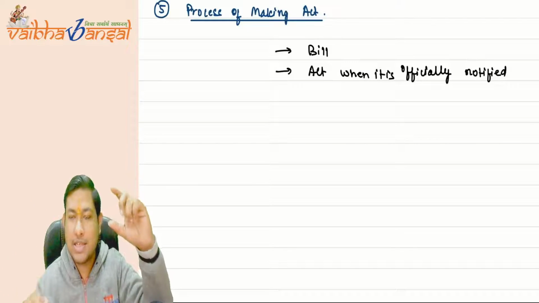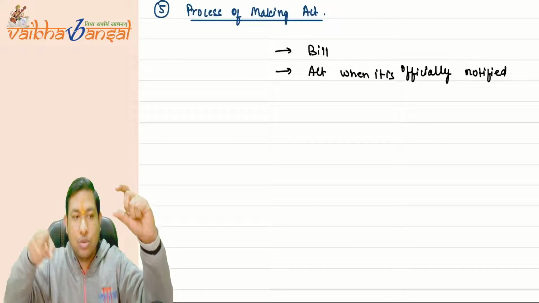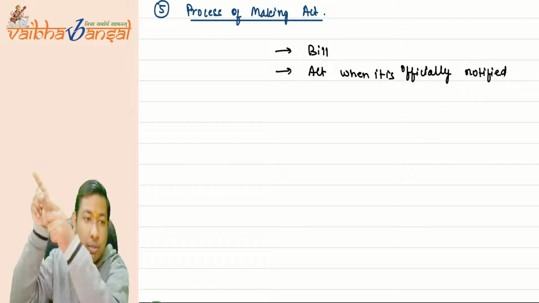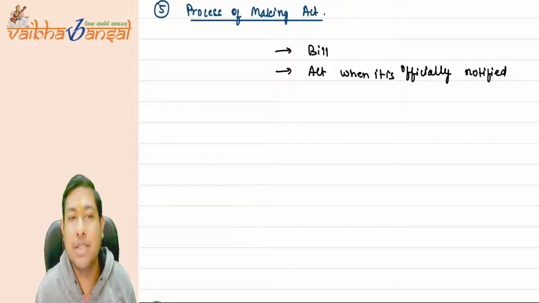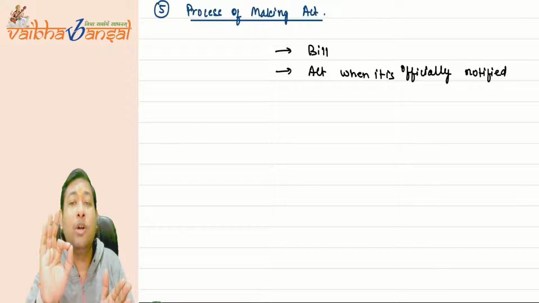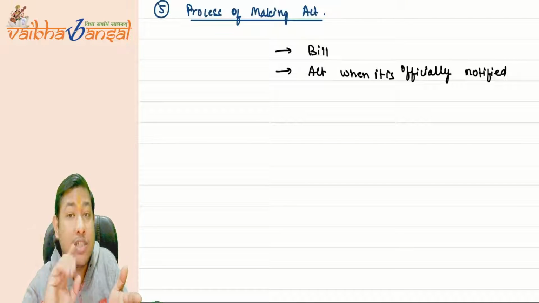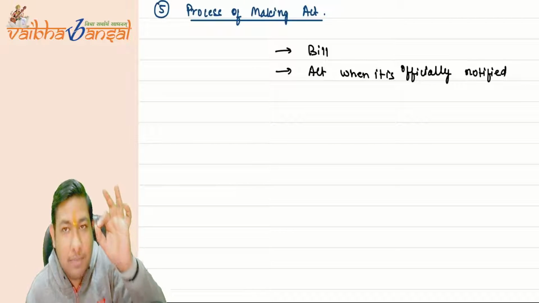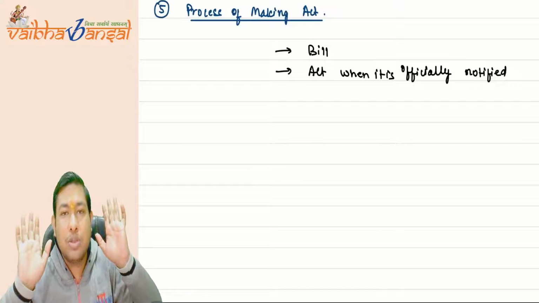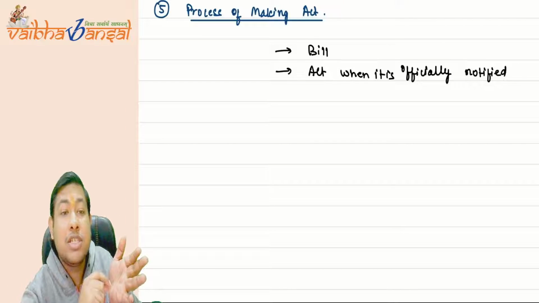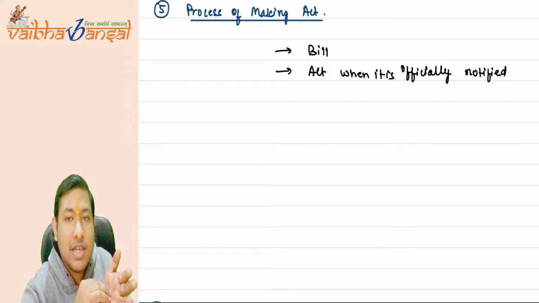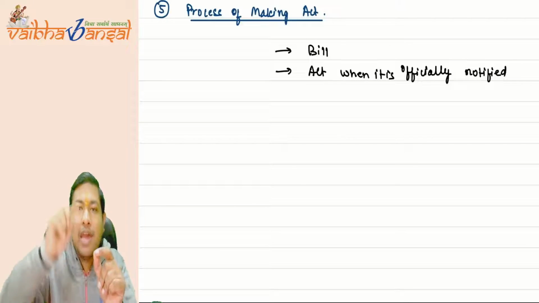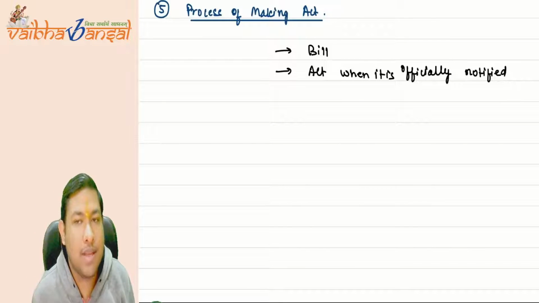Okay, if the bill is passed by the Lok Sabha, then it goes to whom? The Rajya Sabha, the upper house. That will also pass. Then it will go to whom? The President of India. If the President of India signs on that document, which is passed by the Lok Sabha and the Rajya Sabha, then on the date on which that document is signed, it becomes an act from a bill.